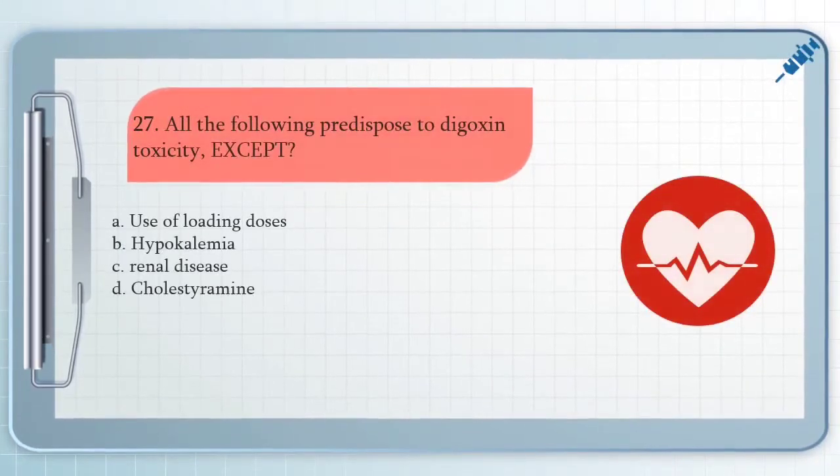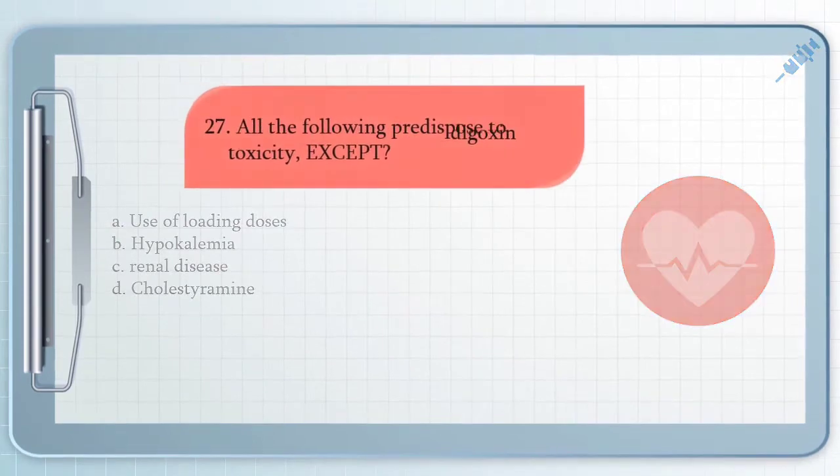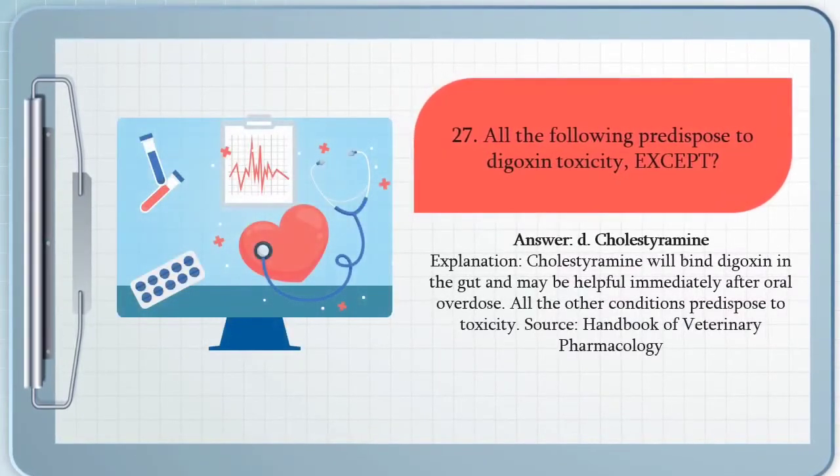Question number 27, we have all the following predisposed to digoxin toxicity except use of loading doses, hypokalemia, renal disease, and letter D, cholestyramine. The answer for question number 27 is letter D. Cholestyramine will bind digoxin in the gut and may be helpful immediately after oral overdose. All the other conditions predispose to toxicity.